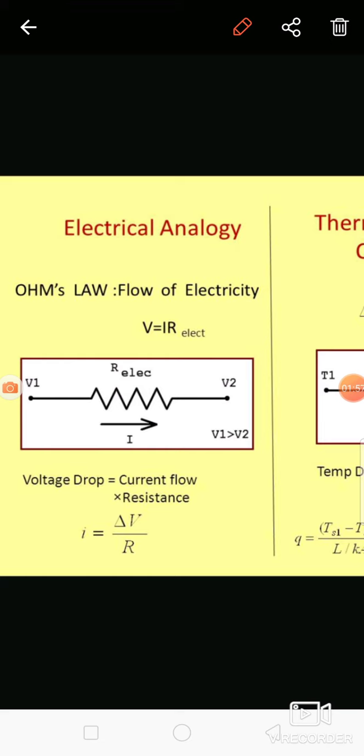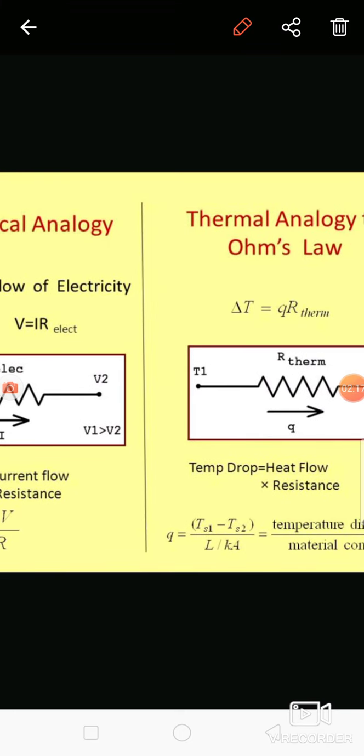That resistance is denoted by R. So what is the equation? I is equal to dV by R. So current is flowing because of the voltage difference, and resistance opposes the current. In the same manner, we have to draw the system for the thermal system.